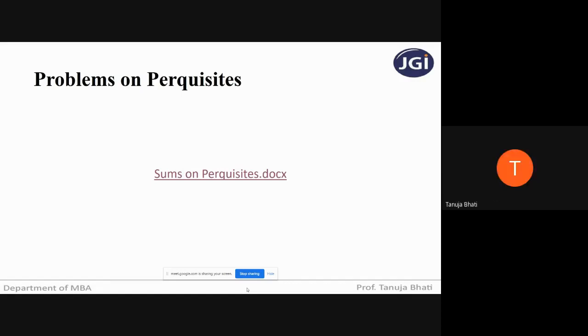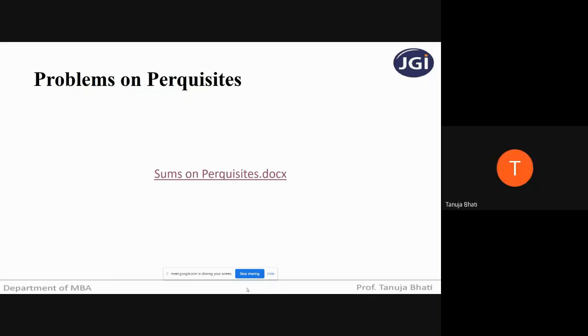Very good. Now tell me, if he's also giving furniture and that furniture actually belongs to the employer, the employer is owning it and giving it to the employee for use, what is going to be the value of taxable furniture? Ma'am, value as per unfurnished house plus 10% cost of furniture.